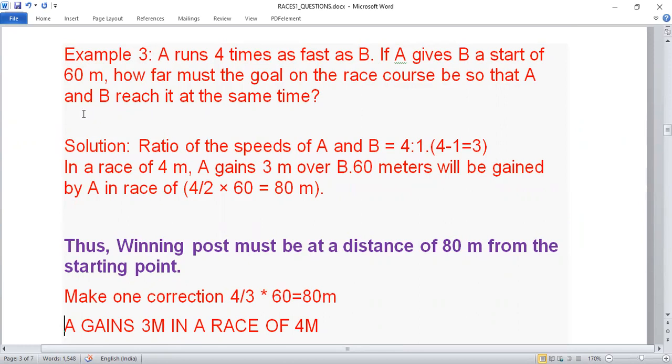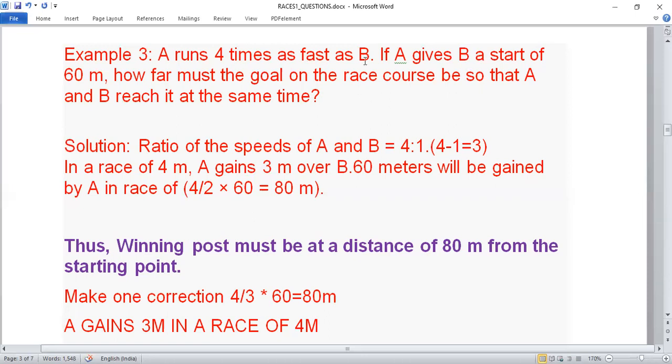And if A gives B a start of 60 meters, it means B is already 60 meters ahead of A. So how far must the goal post be on the race course so that A and B reach at the same time? The ratio of speed of A and B has been given as 4:1, so the difference is 4 minus 1, which is 3. So in a race of 400 meters, A gains 3 meters. Can I say like this?